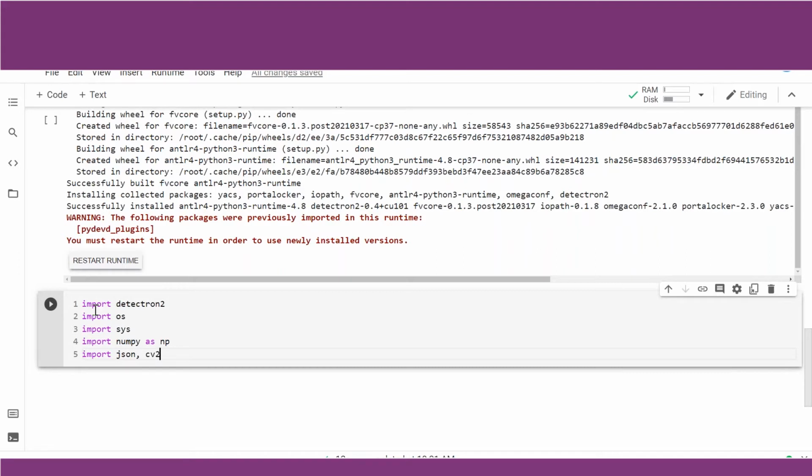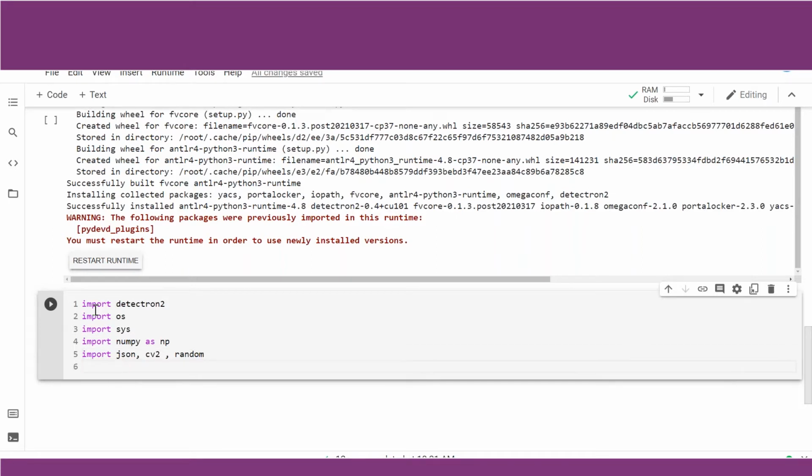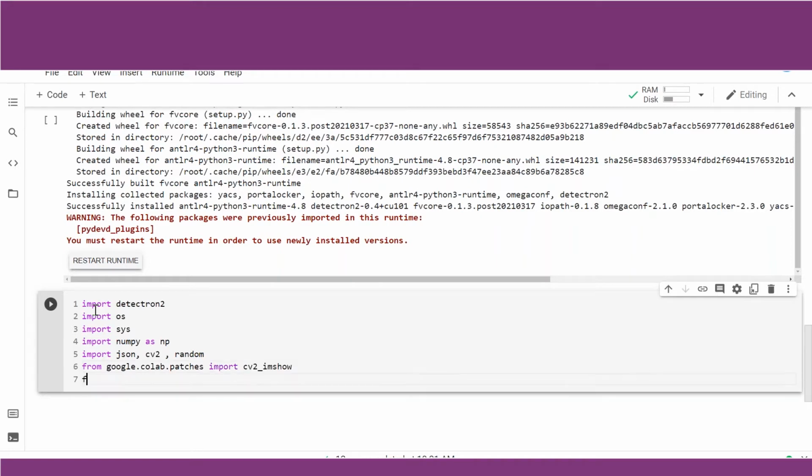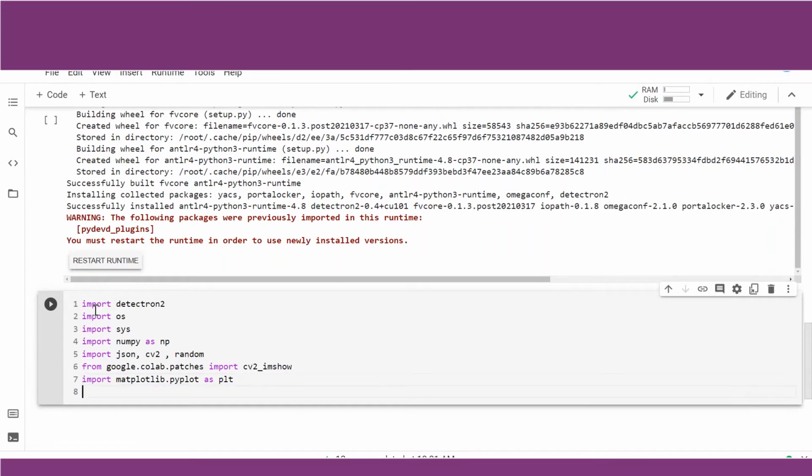OpenCV, so let us do that: cv2, and random, in case we want to randomly generate numbers which we can use in order to extract random images from our dataset. The same package was used in our YOLO object detection module also. From google.colab.patches import cv2_imshow, import matplotlib.pyplot as plt.